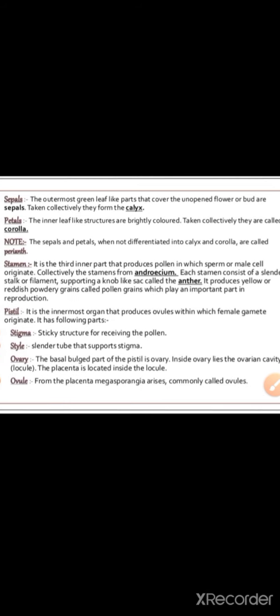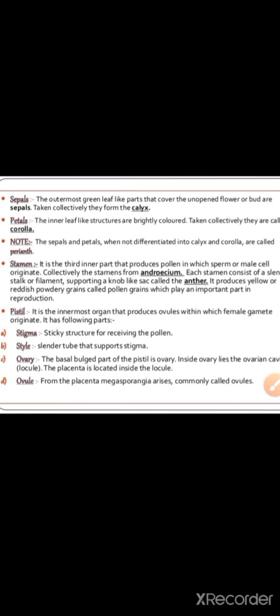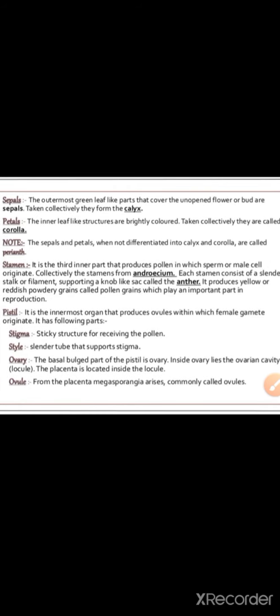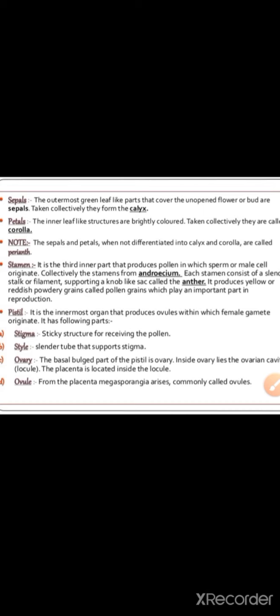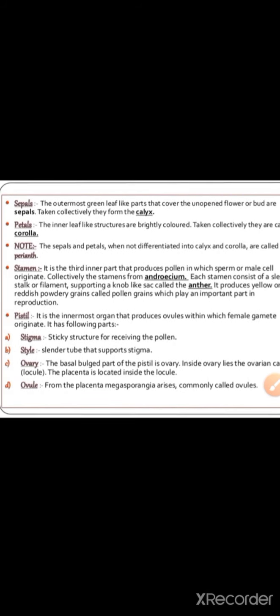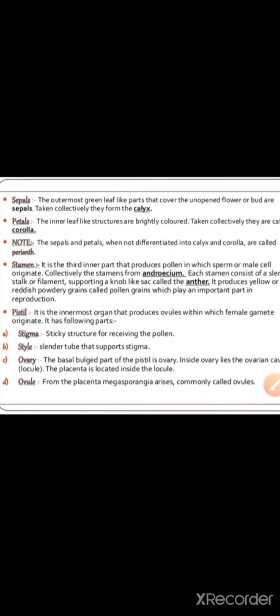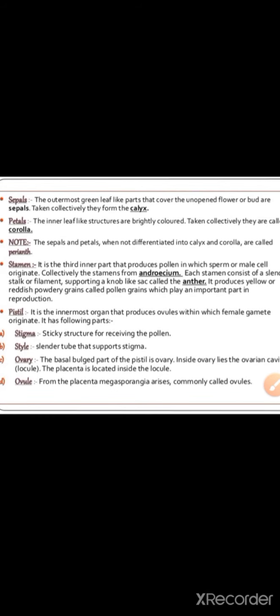Stamens, it is a third inner part that produces pollen in which sperm or male cell originate. Collectively the stamens form androecium. Each stamen consists of a slender stalk or filament supporting a knob-like sac called anther. It produces yellow or reddish powdery grains called pollen grains which play an important part in reproduction.